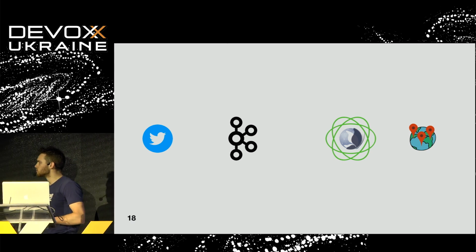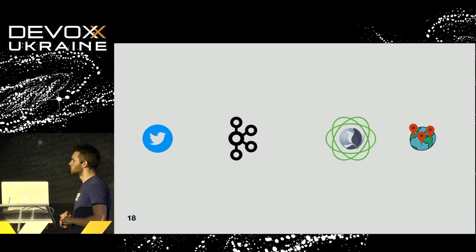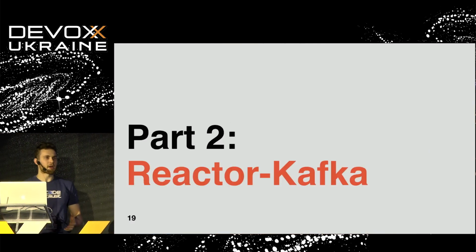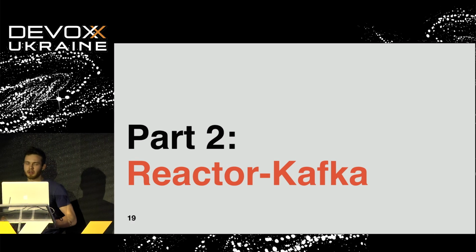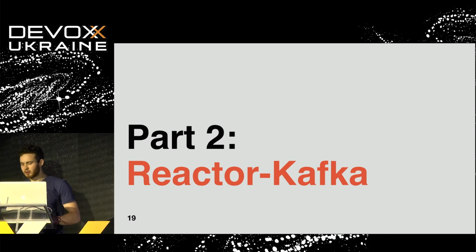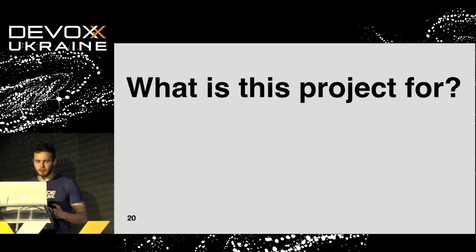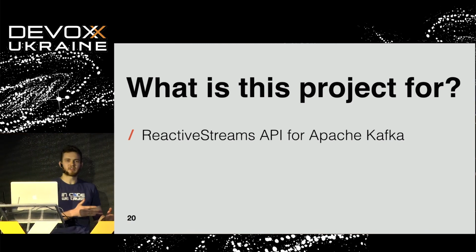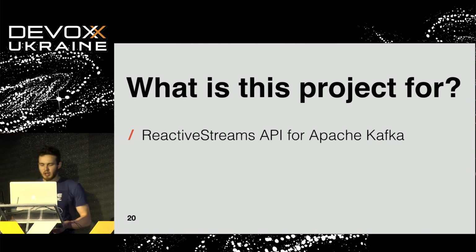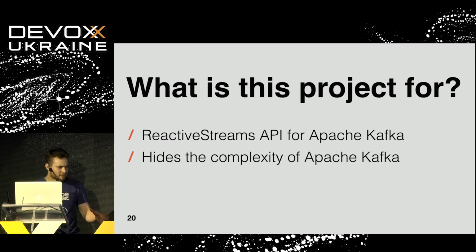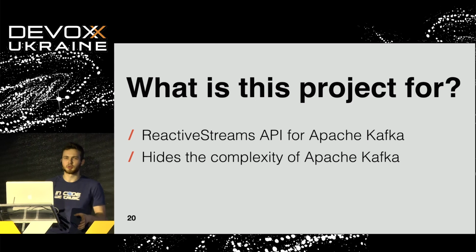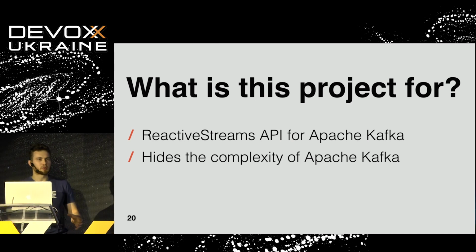Yeah, but I want to use a reactive API everywhere. I have good news. Fortunately, we have Reactor Kafka in the Reactor ecosystem. Wow, can you talk more about this? Yeah, so the main purpose of Reactor Kafka, as for Reactor Netty, is to provide a reactive streams API, but in this case on top of Apache Kafka. As well, Apache Kafka has its own complexity in usage, especially when we would like to provide some streaming model.